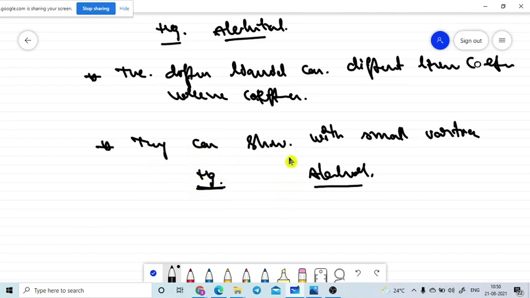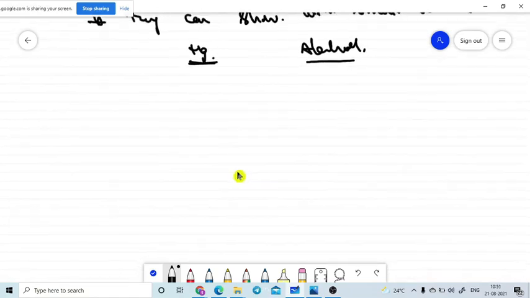They can show that with a small variation, due to that they are having a different variation of the linear coefficient or volume coefficient of expansion. That means the original value cannot be measured. What is the original value of the surroundings? That means the original value plus some error value is what gets measured. Some of the error will get observed in the measured value. To overcome this point,